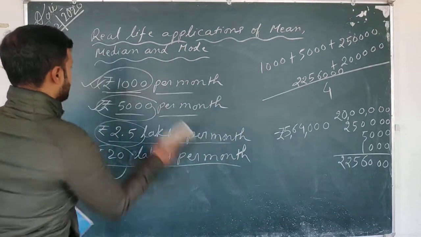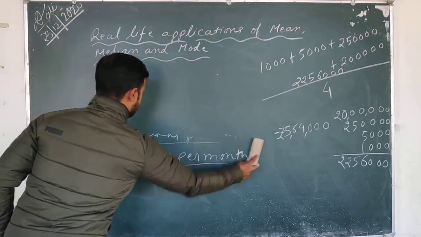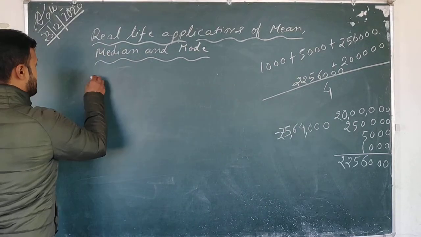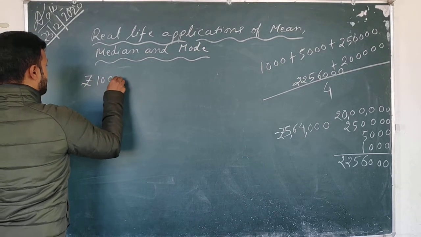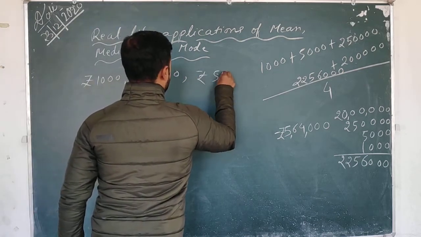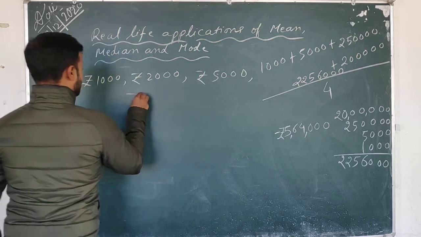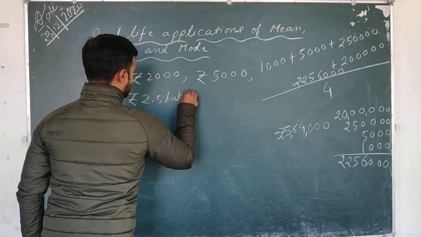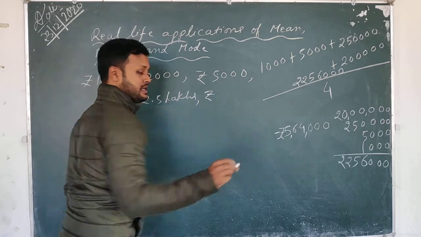Suppose let me tell you, in this kind of situation, median and mode will be helpful. Sometimes what will happen, rupees 1,000 will be there, and then rupees 2,000, and then rupees 5,000, and then as I said, rupees 2.5 lakhs, and these are incomes of families.